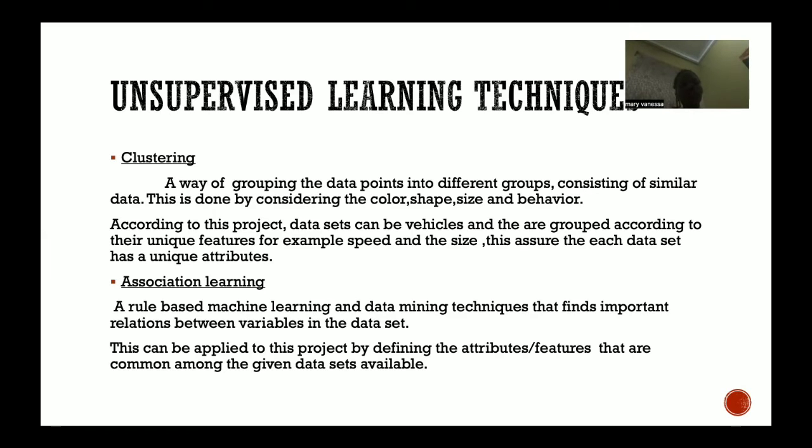Then we have the association learning. It's a rule-based machine learning and data mining technique that finds important relations between variables in the dataset. This can be applied to this project by defining the attributes and features that are common amongst all the datasets that we are given.